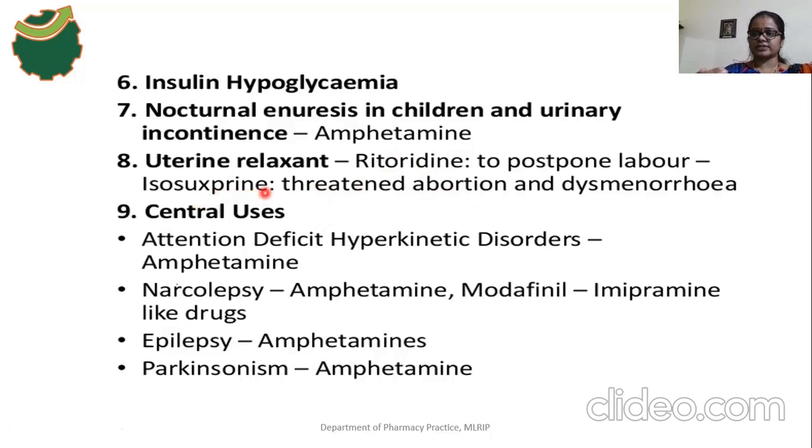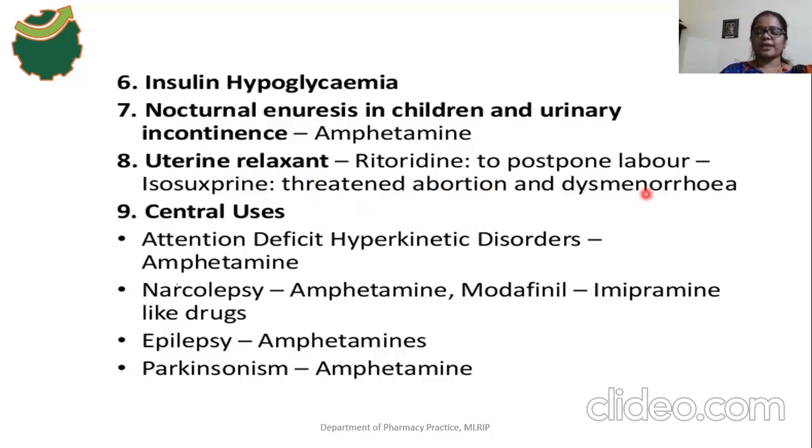The main effect of isoxsuprine is a relaxant effect. Okay, so this isoxsuprine drug has a relaxant effect on smooth muscle, that is, the uterine smooth muscles. So that's why it is used in threatened abortions. What does threatened abortion mean? It is one kind of abortion with vaginal bleeding. It occurs at or below 20 weeks of the gestation period.